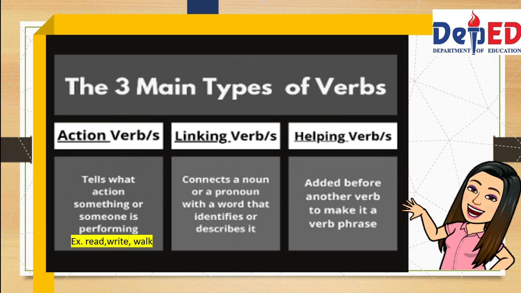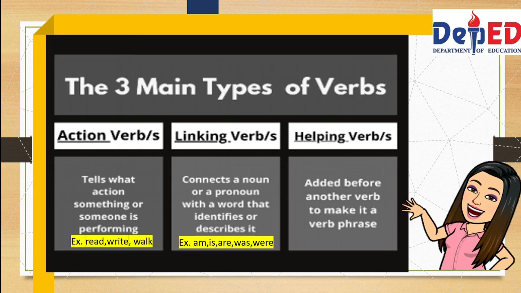The second type are the linking verbs. They connect a noun or a pronoun within a word that identifies or describes it. For example, am, is, are, was, and were. The linking verbs do not express action. They simply connect or link the subject of the verb to the additional information about the subject.